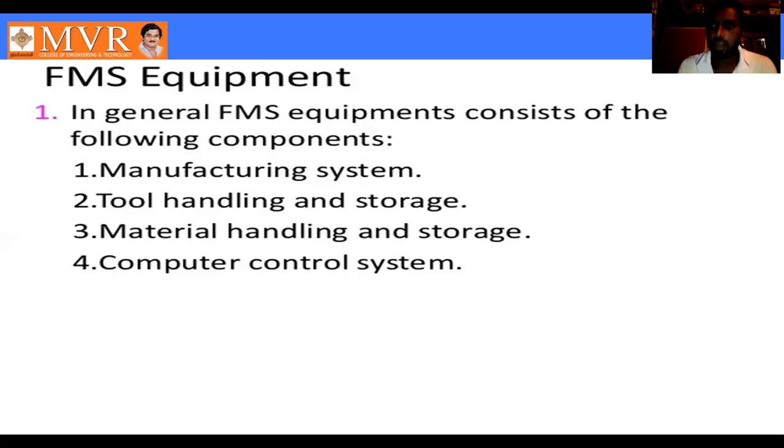The last topic in group technology is the flexible manufacturing system. We will cover its definition, history, applications, and flexible manufacturing system equipment. First is the history.